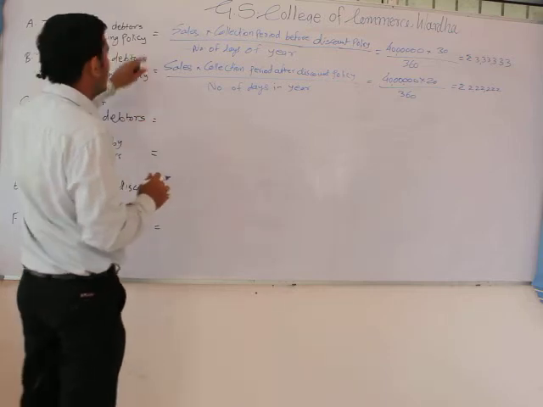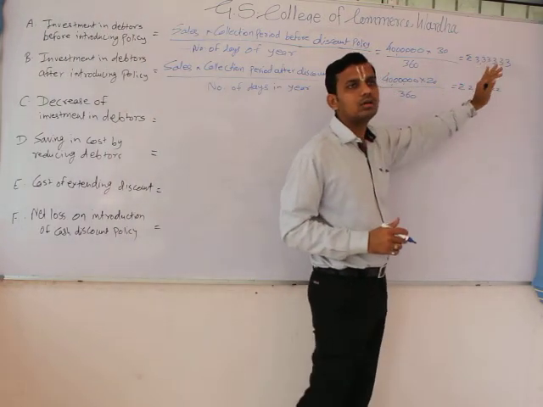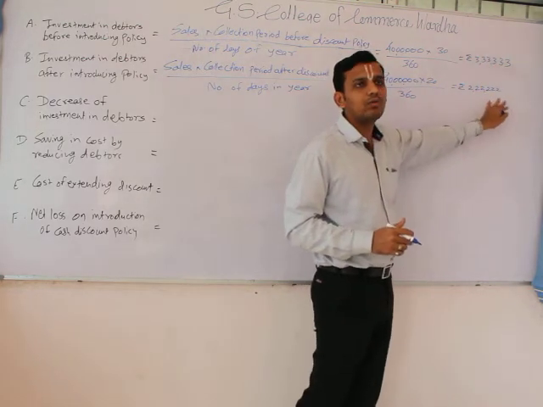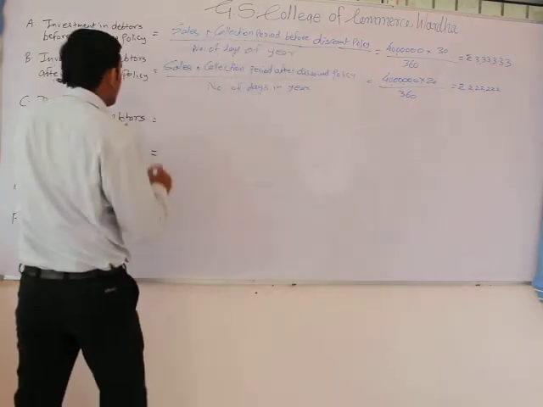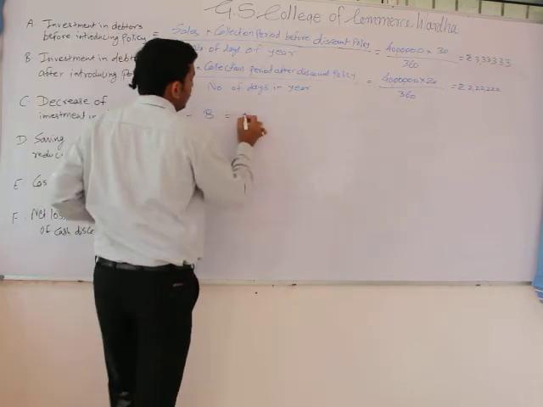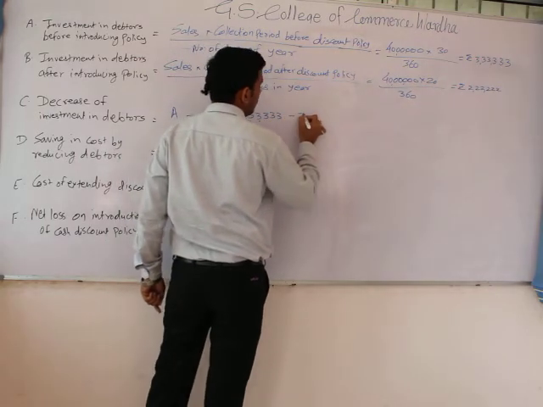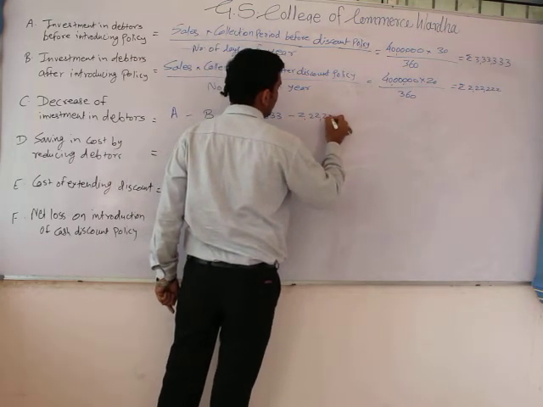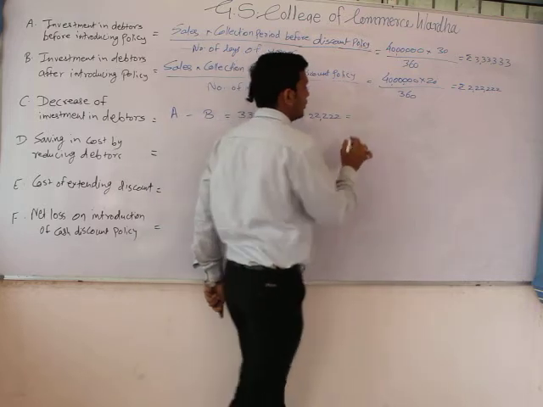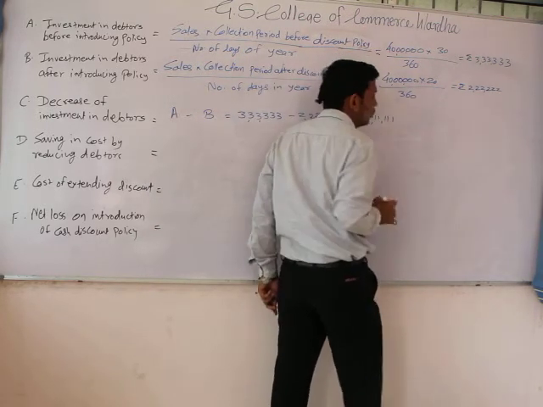Now on the third part, we have to calculate the decrease in the debtors. As we can clearly see, earlier our debtors were 3,33,333. They have reduced to 2,22,222. Hence we can use the formula A minus B, which is 3,33,333 minus 2,22,222.